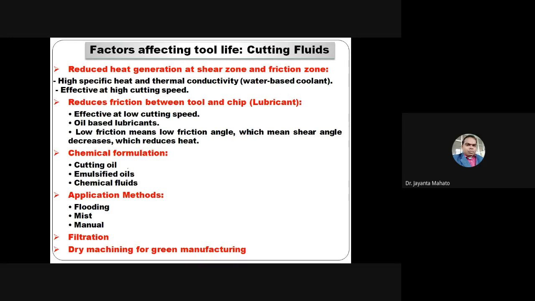Chemical formulation: cutting oil, emulsified oils, chemical fluids, meaning which type of chemical lubricants are used. Application method: how this lubricant is applied, like flooding, mist, or manually. Filtration: whether there is filtration or not. So all these are the factors that affect the tool life.